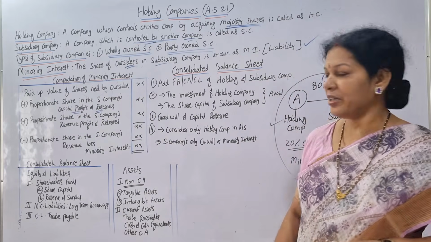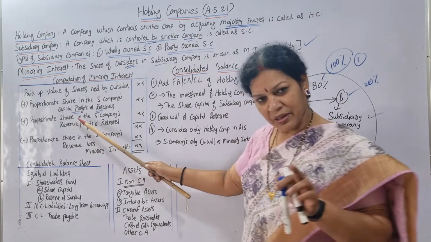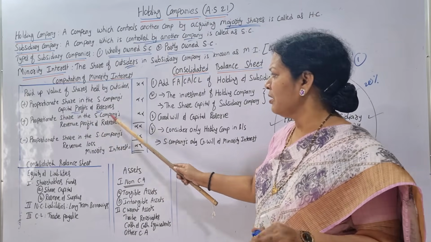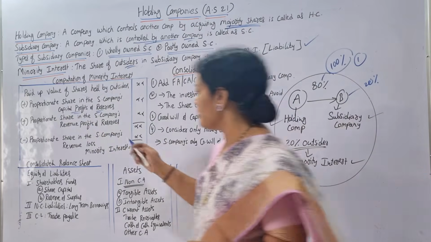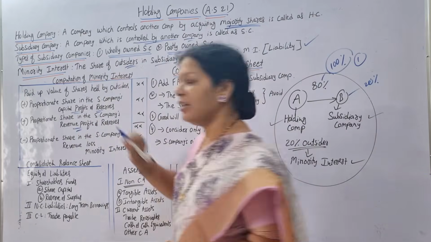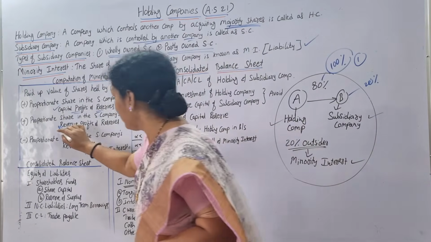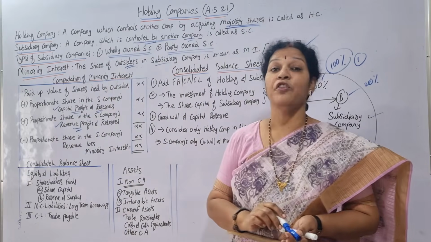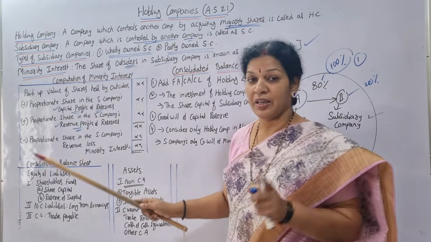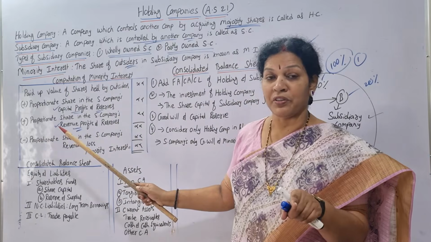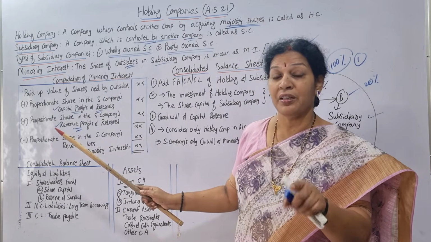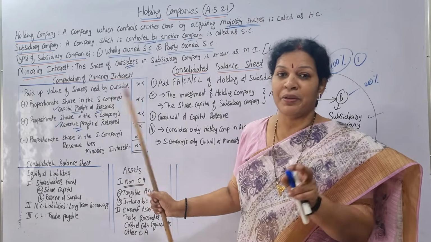In the same way, another item we are going to add is the proportionate share in the subsidiary company's revenue profits and reserves. If you find any of these, capital profits or revenue profits, the proportionate share of the subsidiary company, that we are going to add.